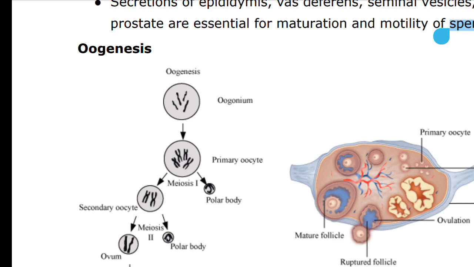These cells start division and enter into prophase 1 of the meiotic division and get temporarily arrested at that stage, called primary oocyte. Each primary oocyte then gets surrounded by a layer of granulosa cells and is called primary follicle.